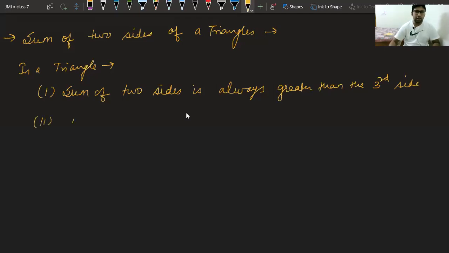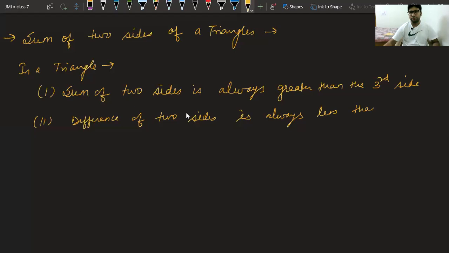And second condition is difference of two sides is always, class please answer, difference of two sides is always less than third side. Very good. These are the two conditions that three sides must follow. If you have three lengths and they are following these properties, they can form a triangle.